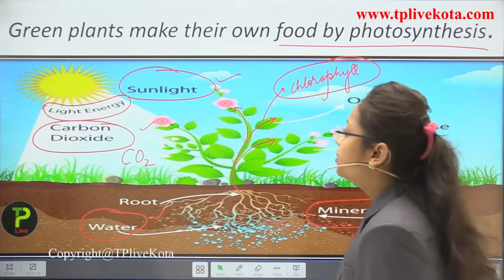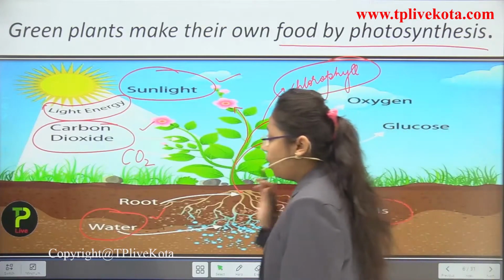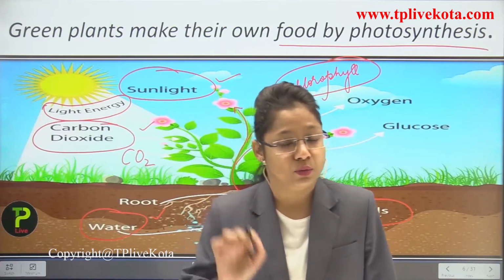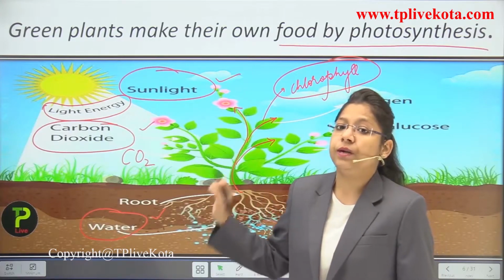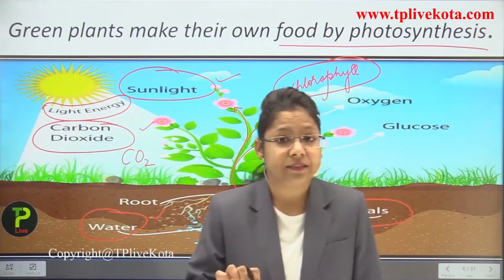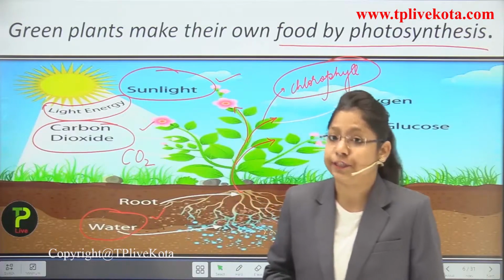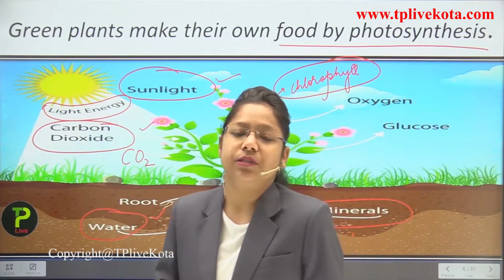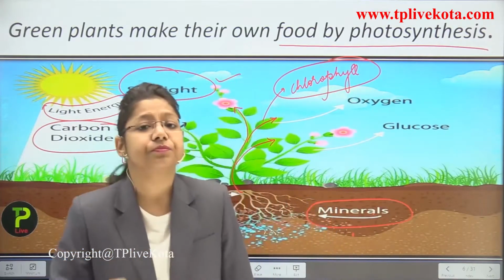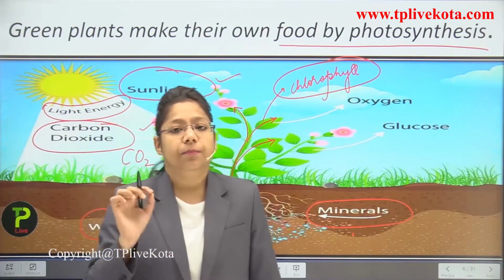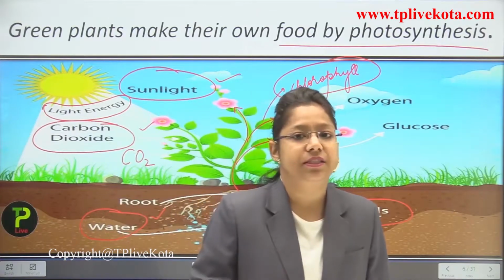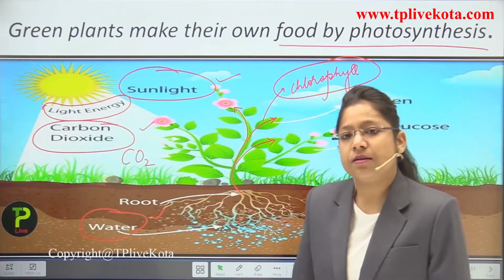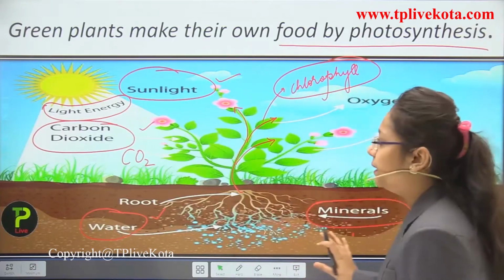Okay, students. So through this diagram, all the things are clear to you: the minerals and water are absorbed by the roots of the plant and transported by the veins, or we can say the vascular tissues, that is the xylem and the phloem. Xylem is responsible for transferring the water to the plant. But if we talk about phloem, it is just used for the transport of food for the plant. So all this is clear to you all.